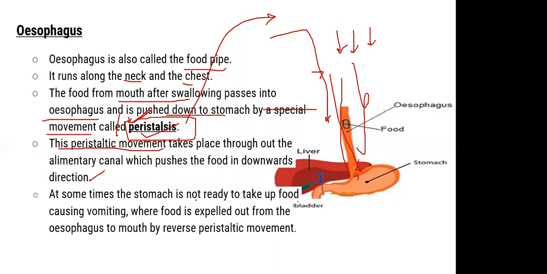At some times the stomach is not ready to take the food, causing vomiting, right? ऐसा होता है कई बार. The food is vomited out of the mouth. क्यों? Because the stomach is not ready to take the food. Where the food is expelled out from the esophagus to the mouth by reverse peristaltic movement.